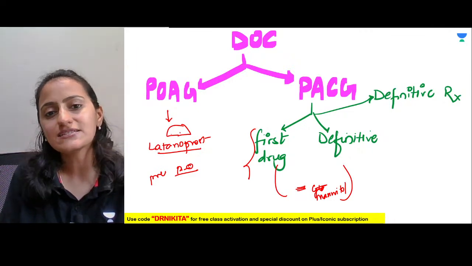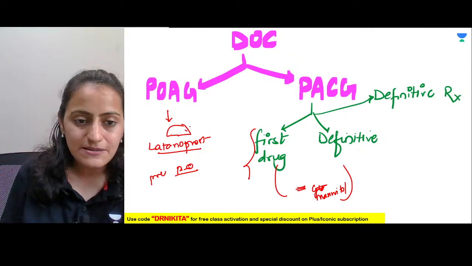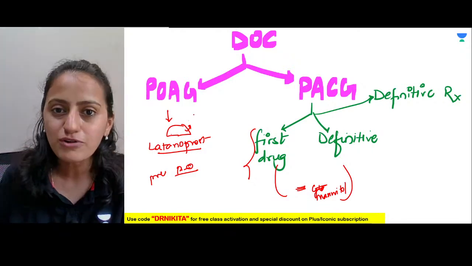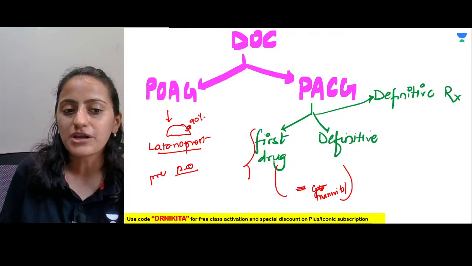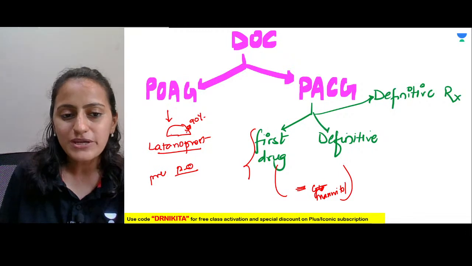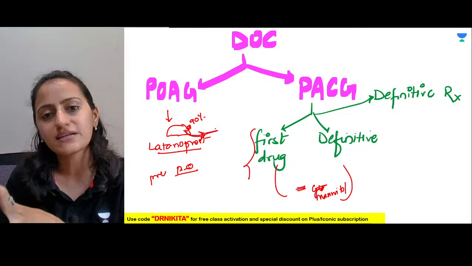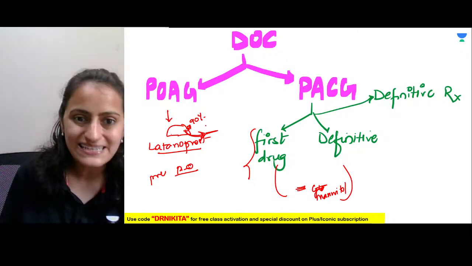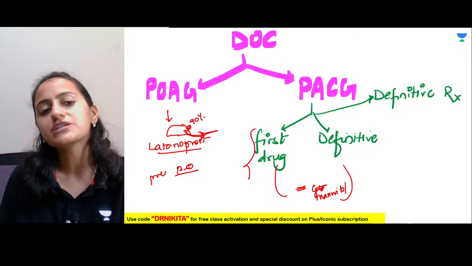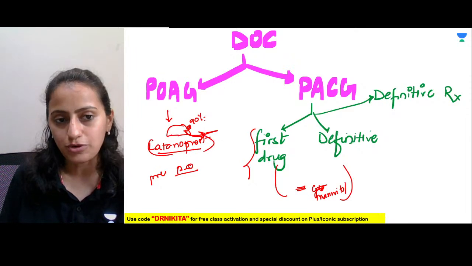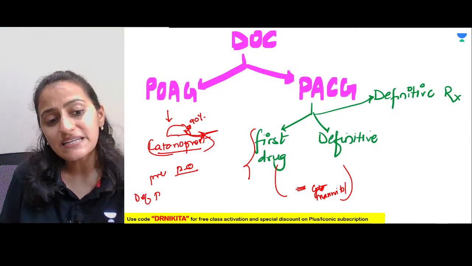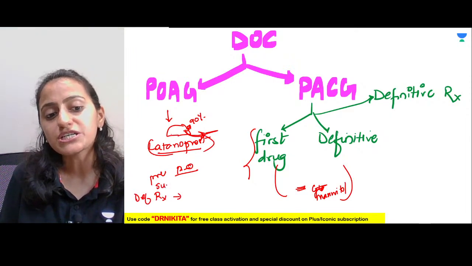See, when the angle is open, that means there is some problem with the trabecular outflow. The majority, 90% of outflow, happens through the trabecular route, so the problem is there. So we try to increase the outflow through the other route, that is the uveoscleral outflow. So we use PGF2 alpha, that is latanoprost. And if the question is, what is the definitive treatment or surgery?